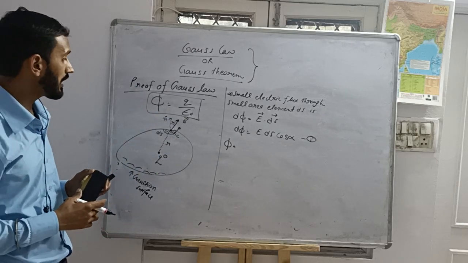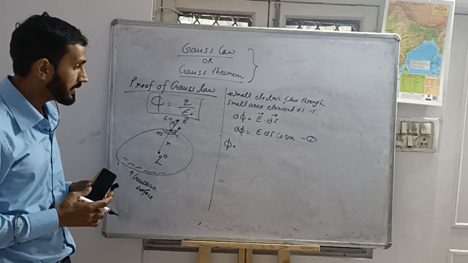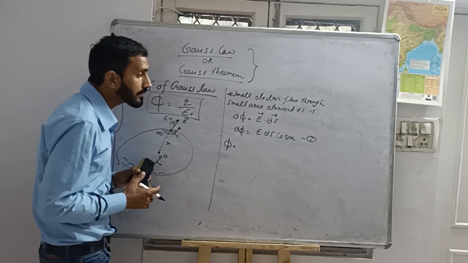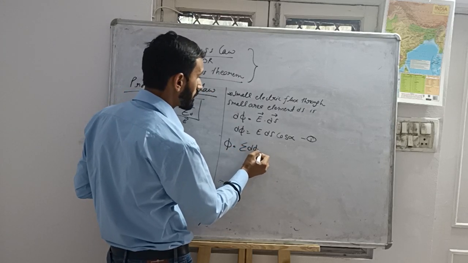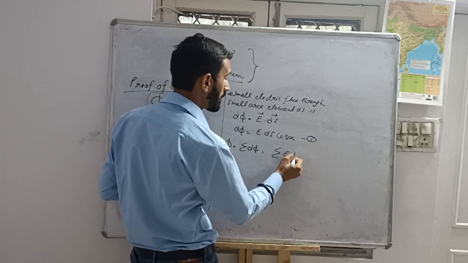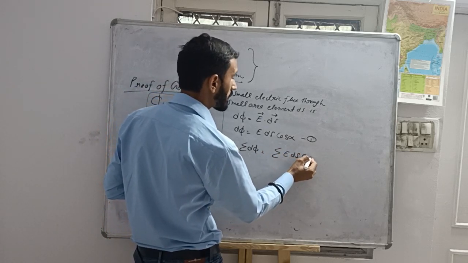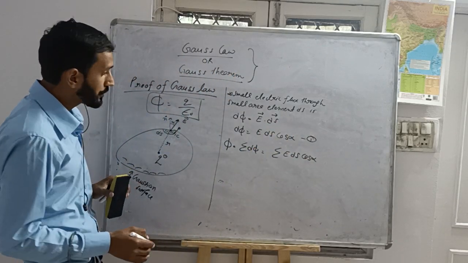Then I will get the total electric flux from this closed surface. Sum of all d phi will be like this: E ds cos of alpha. Understood?